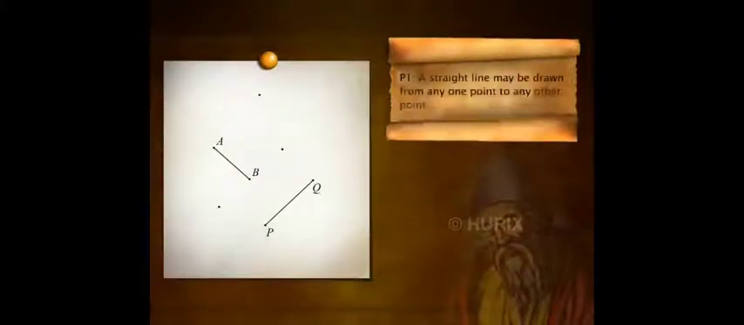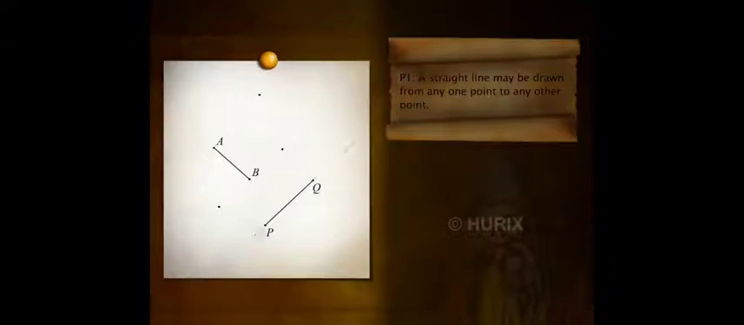Let's say we have multiple points. Can we connect any two points? Yes, we can draw a straight line between any 2 points. This is what Euclid's first postulate states. It states that a straight line may be drawn from any one point to any other point.